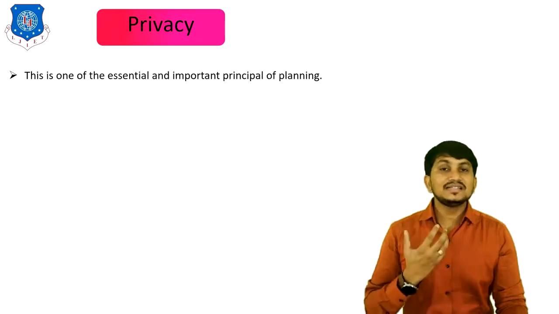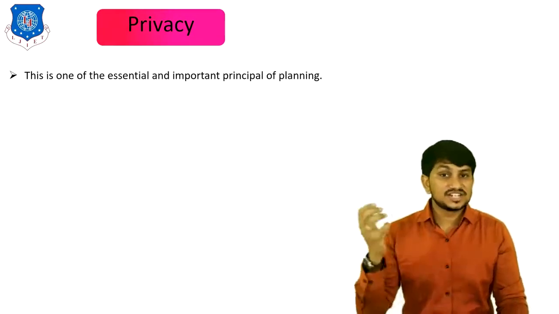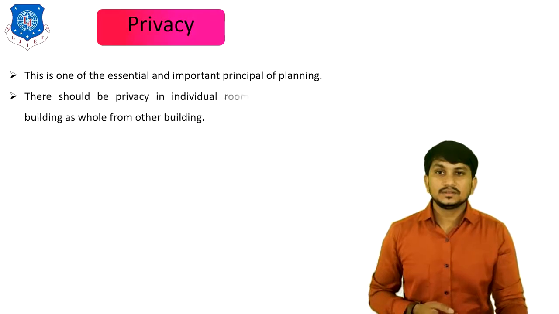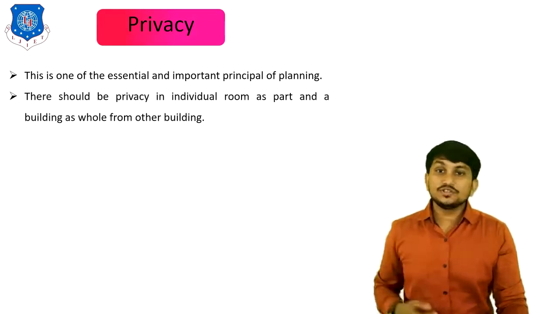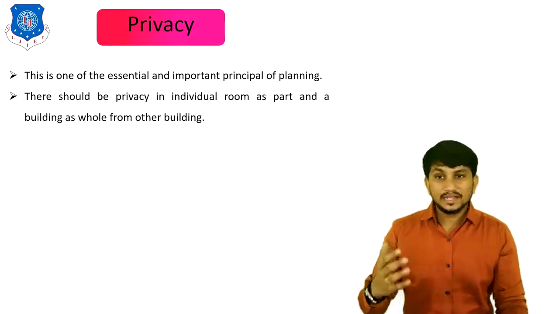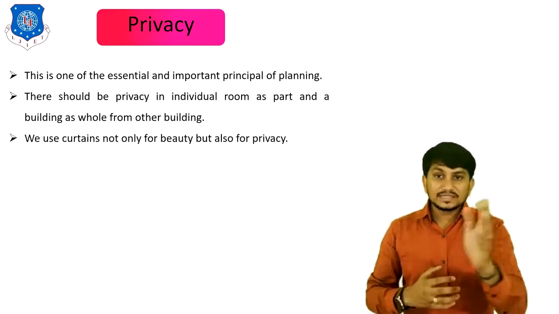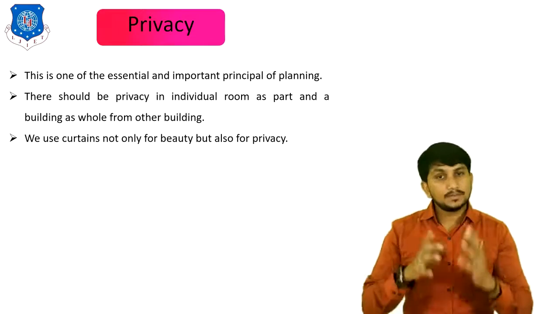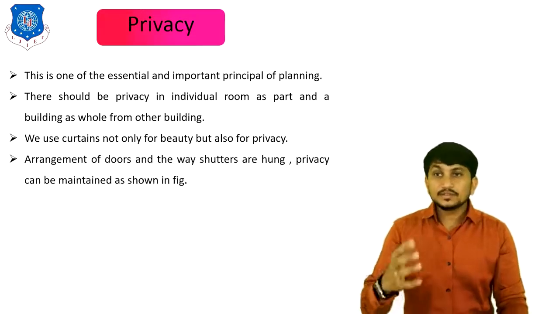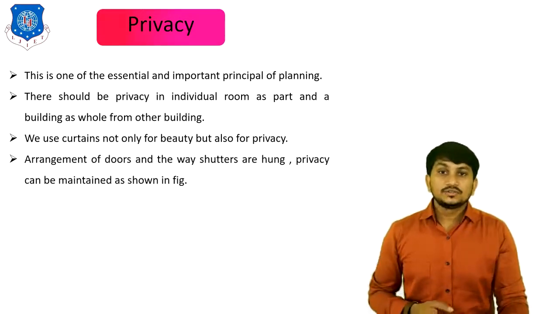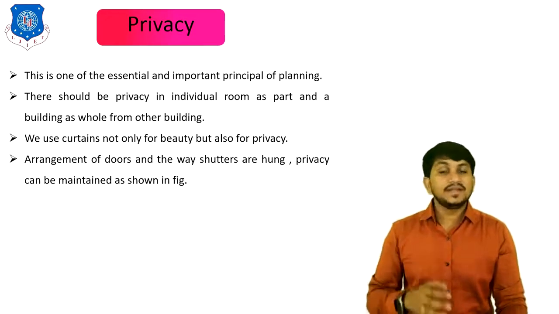So why is privacy important? It is one of the essential and important principles of planning. There should be privacy in an individual room as part of a building, and in the building as a whole from other buildings. We use curtains not only for beauty but also for privacy. The arrangement of doors and windows should be such that privacy can be maintained.